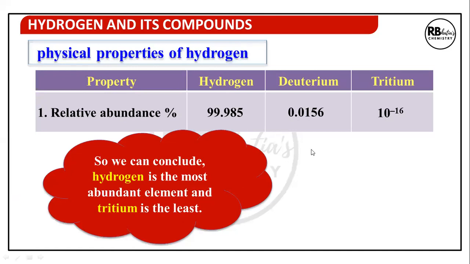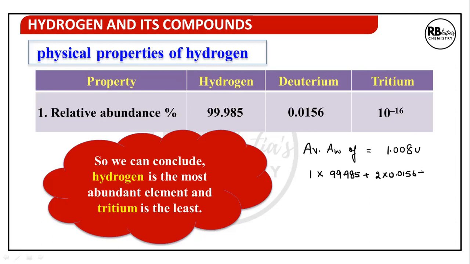So also children, the average atomic mass of hydrogen is equal to 1.008 u. So how do we get that average atomic mass? Protium mass into 99.985 plus deuterium mass into 0.0156.